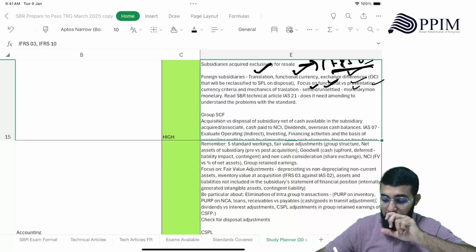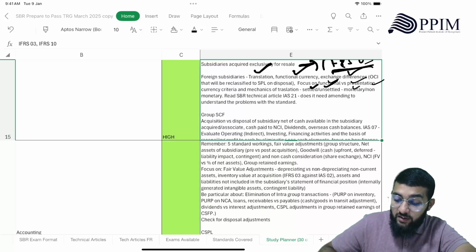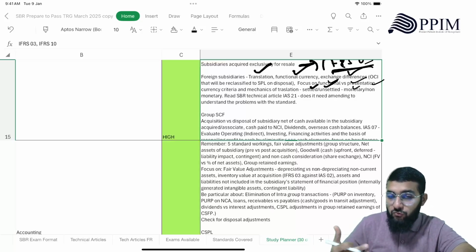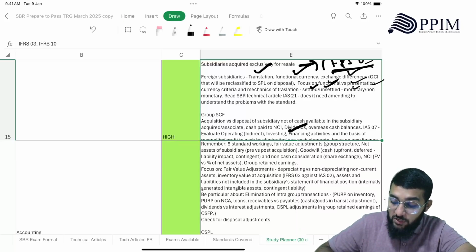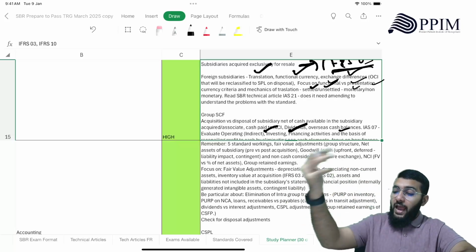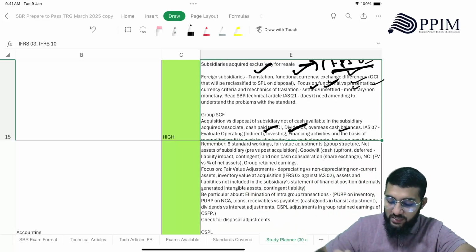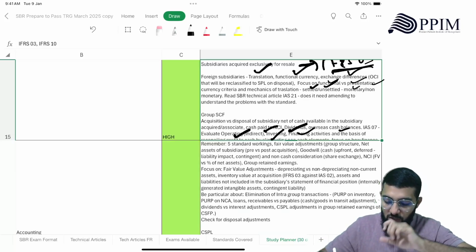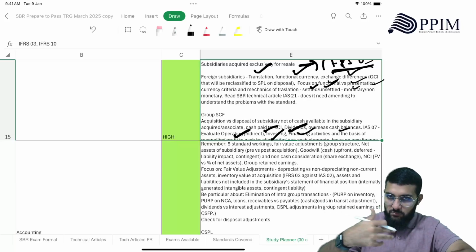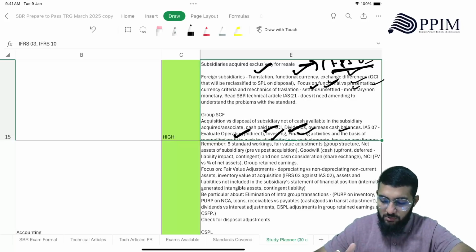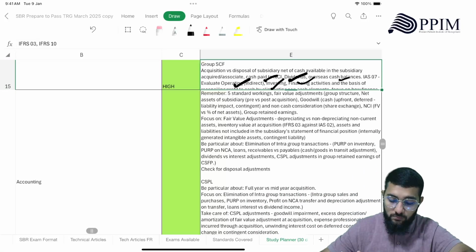Acquisition versus disposal of subsidiary, net of cash. Where there is cash available in the subsidiary, how you recognize net of cash in your cash flow statement. Then cash paid to NCI, dividends, overseas cash balances. That's important in terms of group. And then you need to know IAS 7's standard criteria, for example, operating, direct versus indirect. Here it's going to be indirect that you need to know. Then investing, financing activities, and the basis of reconciling profit to profit by eliminating the non-cash elements. So that you need to focus on.